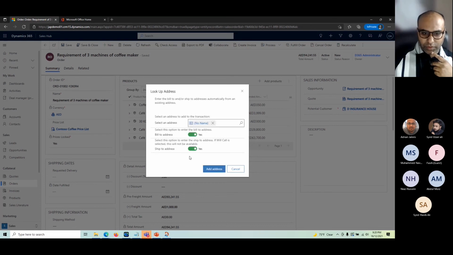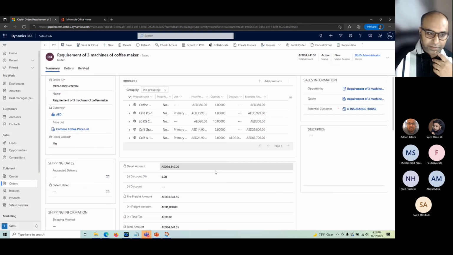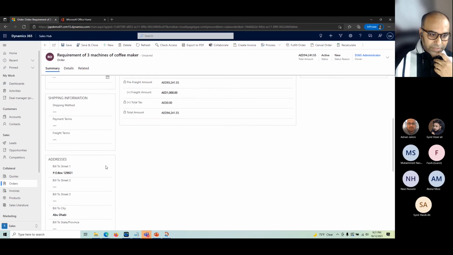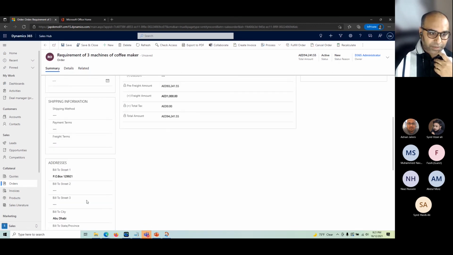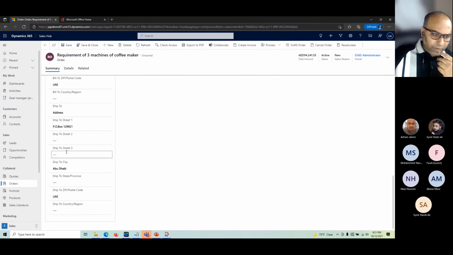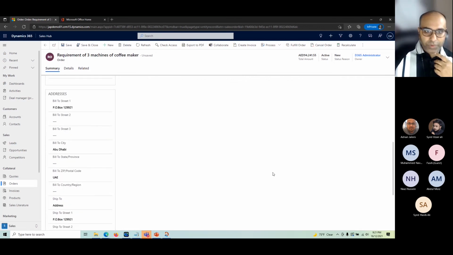I'm just gonna select this one, and the system asks me, should we copy the address for both billing and shipping information? These are radio buttons I can turn on and off based on my requirement, and I say add address. It updates it. You can see both addresses are updated now, Bill to and Ship to. If I want to change anything here again, I can do it.